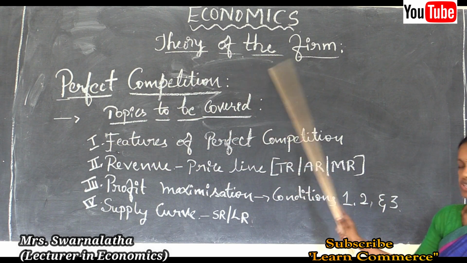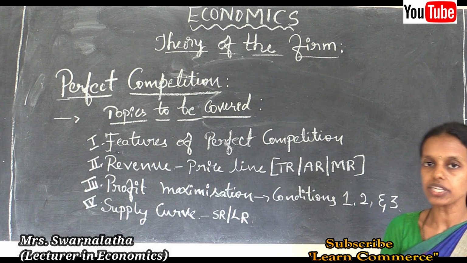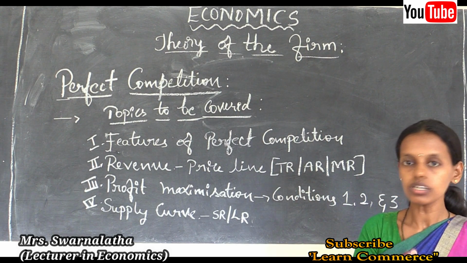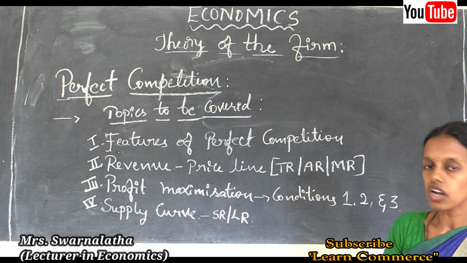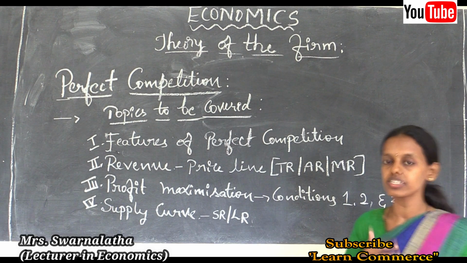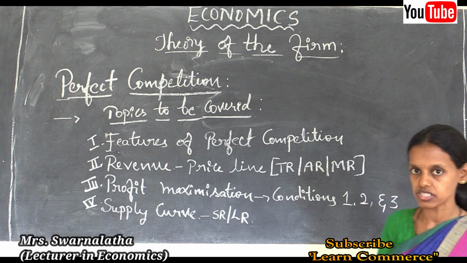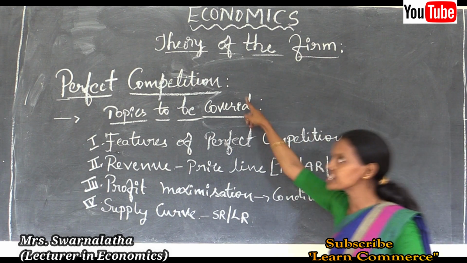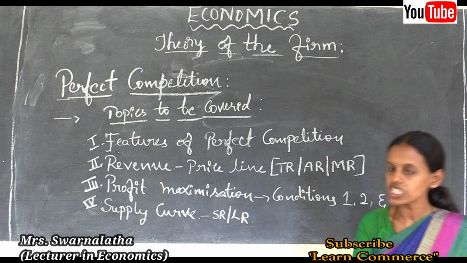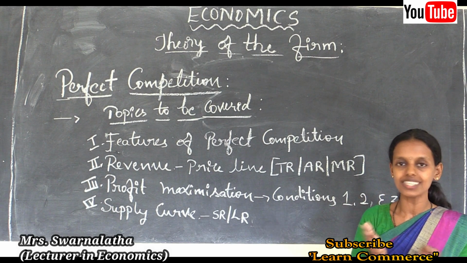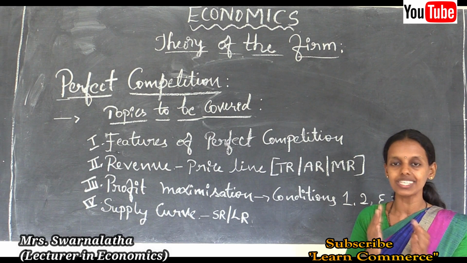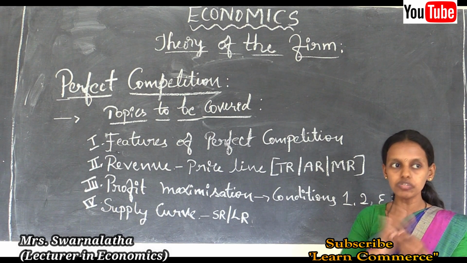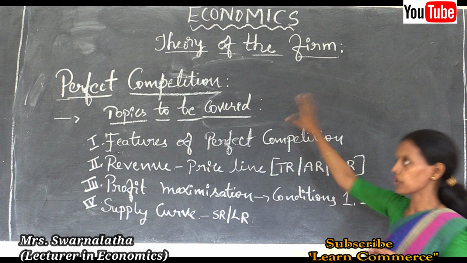What is perfect competition? Perfect competition is a kind of market or market environment in which a large number of buyers and sellers deal with homogeneous products. Homogeneous product is nothing but an identical product. The color, size, shape, everything is the same, so there is no differentiation between the products.